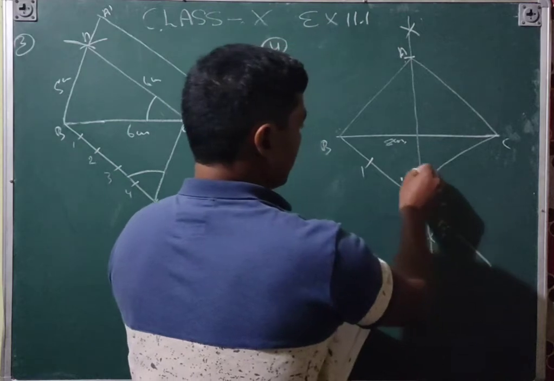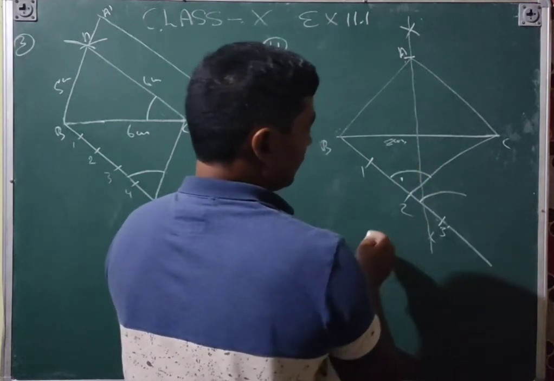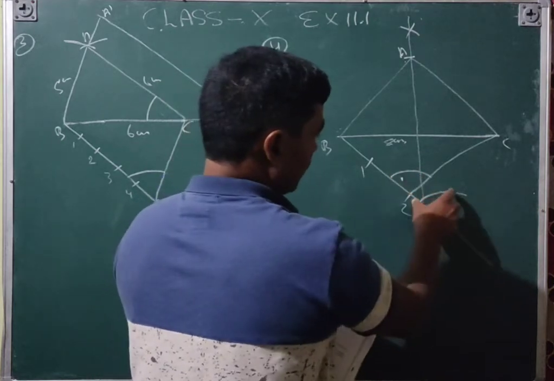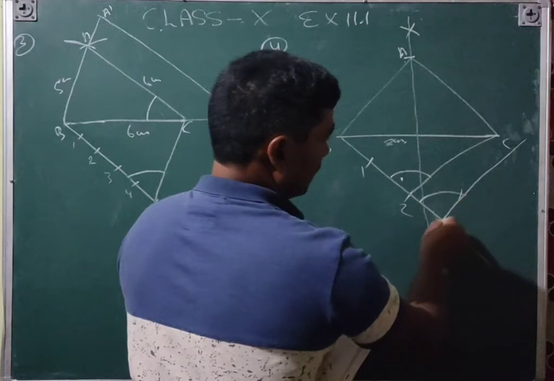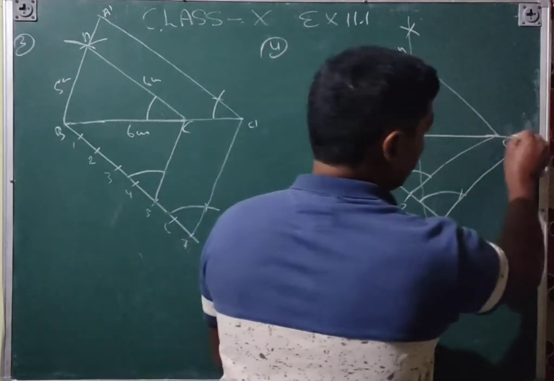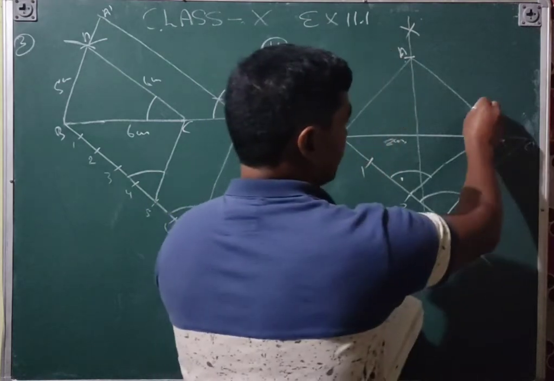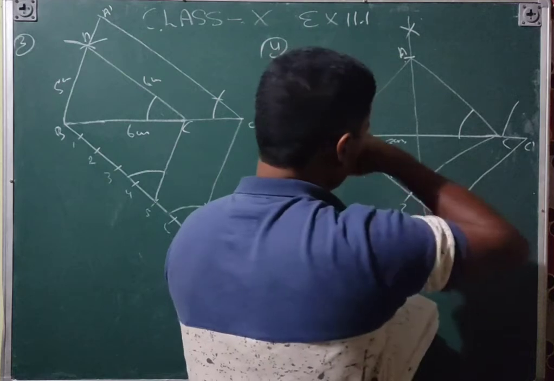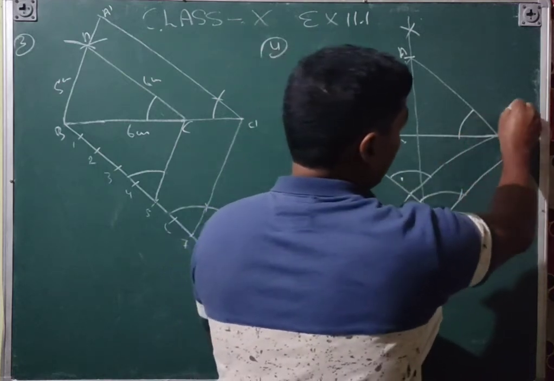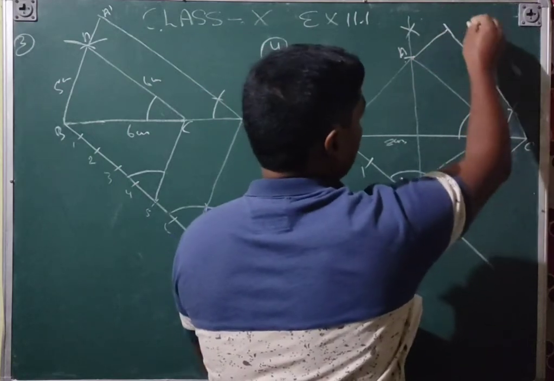Similarly you will do that work. Similarly this one, and from here I'll measure this one also by the same measurement. This distance you will draw. This will be parallel, and then you will extend this one. This is the C dash, and the same process you will do here. And then by this distance you will make an arc. This will also be parallel.